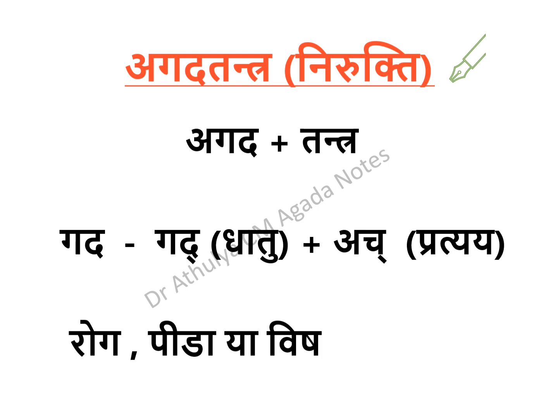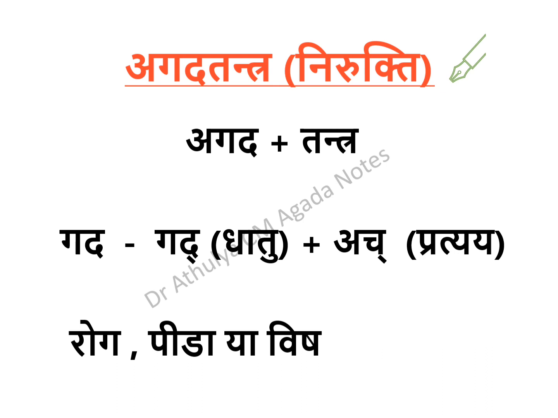First, when it comes to the Nirukti, the word meaning of Agadtantra: as we all know, Agadtantra is derived from the two words Agada plus Tantra. Let's first look into the word meaning of Agada. Gada comes from the Dhatu Gada with Ach Pratyaya.